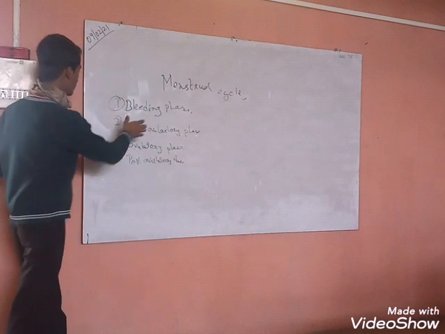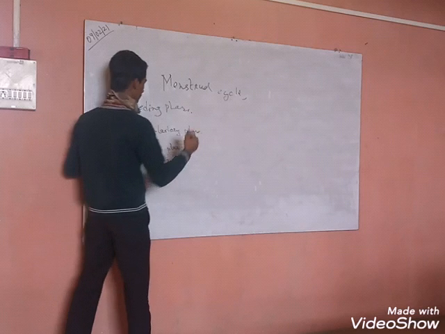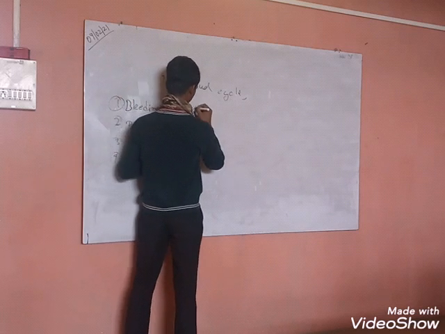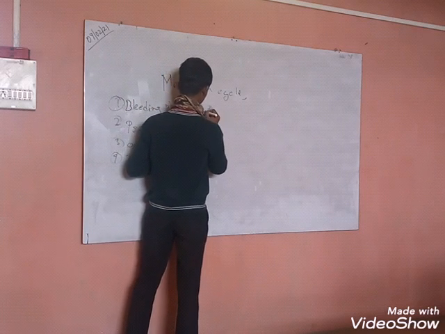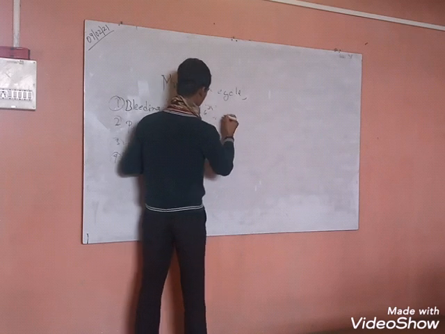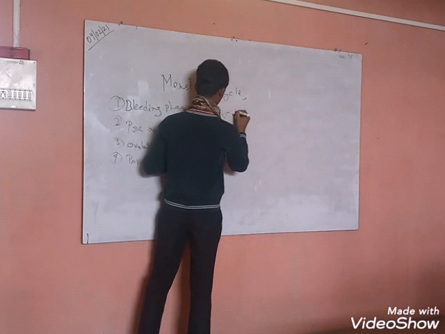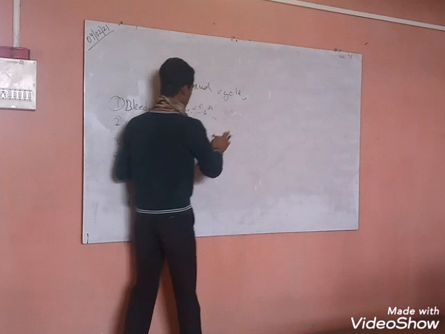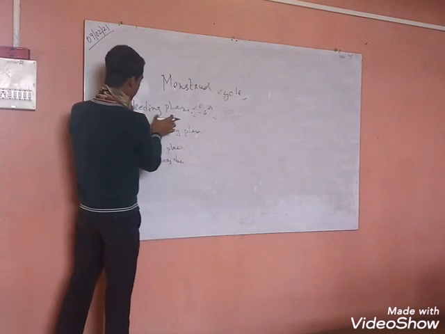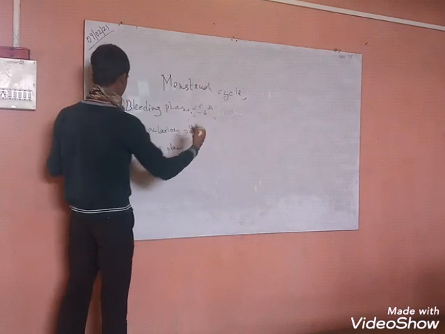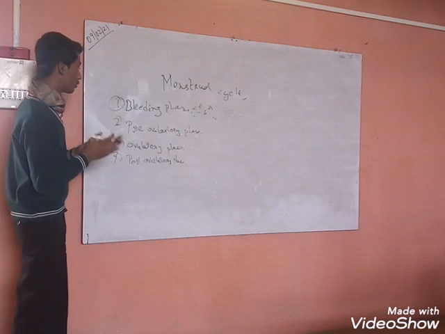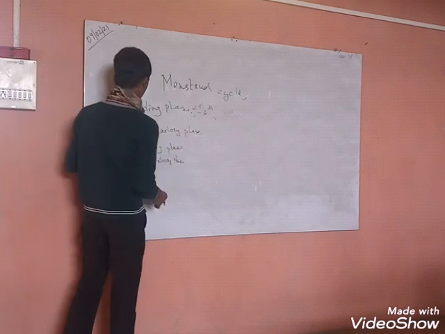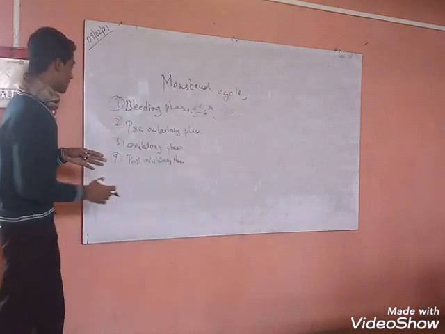So the bleeding phase occurs in the 4 to 6 days. Now we are going to have a look at the pre-ovulatory phase. So what happens in this pre-ovulatory phase?